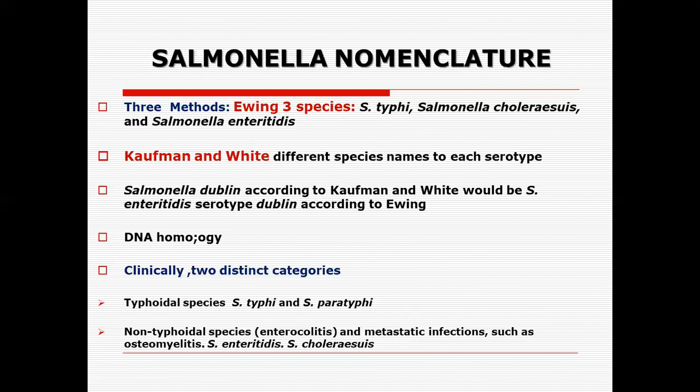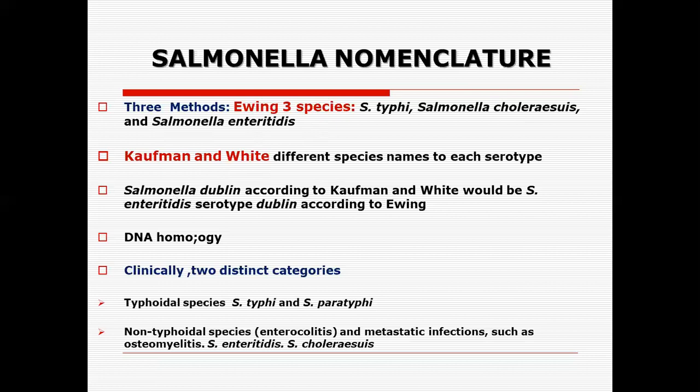And then we have another strain, Salmonella enteritidis. This is found in animals and humans. Animals are the main reservoir for enteritidis, like sheep, goats, cattle, and poultry. So there are three exclusive broad categories of the Salmonella genus.